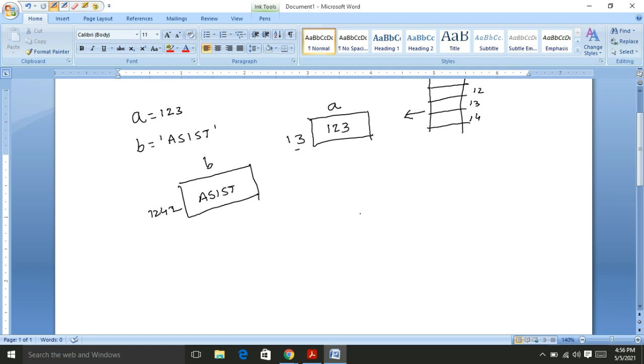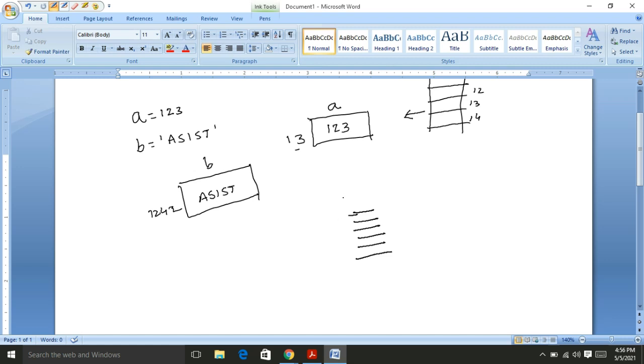Suppose we are writing the code, that means instructions or the program. Several programming languages require declaring the variables which are to be used within the program.